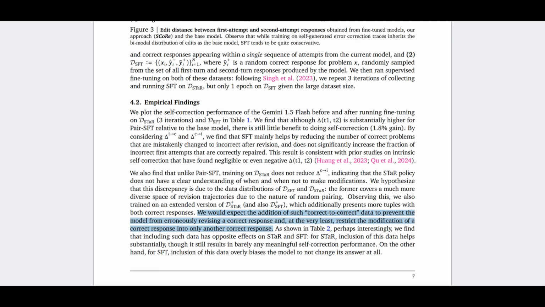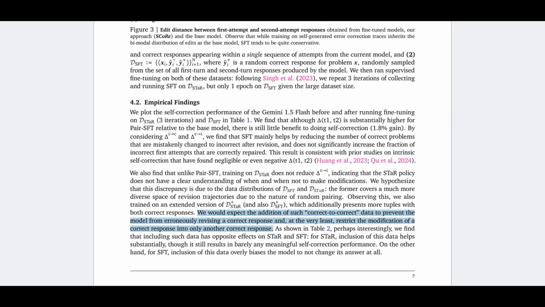And the authors want to avoid that kind of behavior. So that means if the first round is correct, then you don't have to correct it in the second response. So they add data samples that are from correct to correct, which means the first solution is correct and the second solution is also correct.